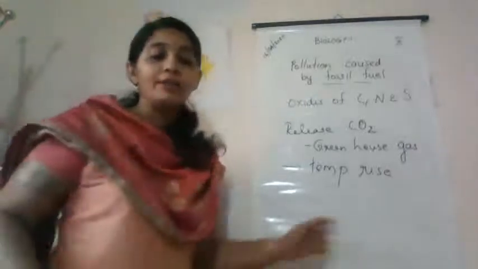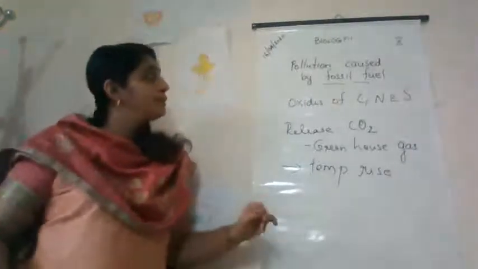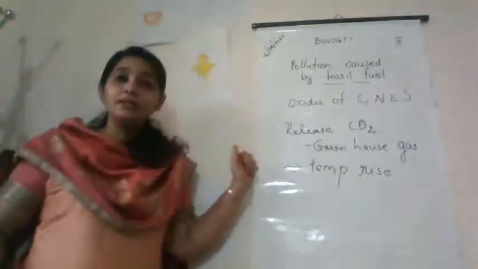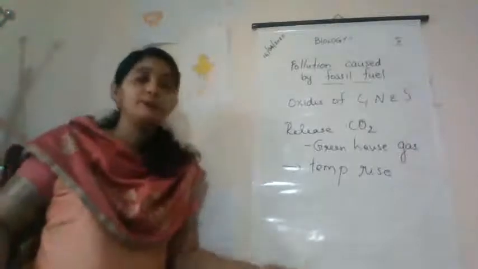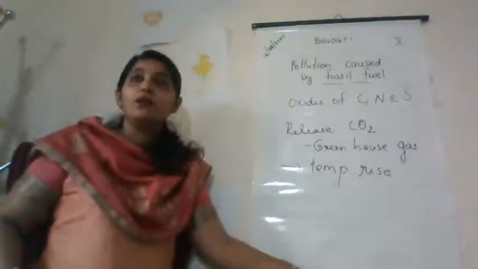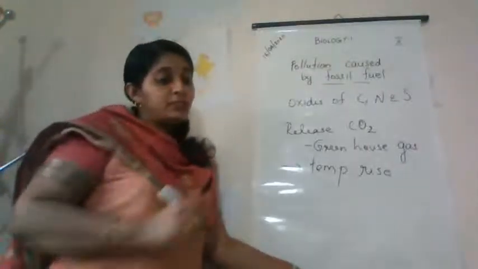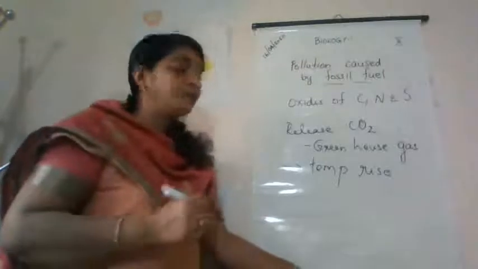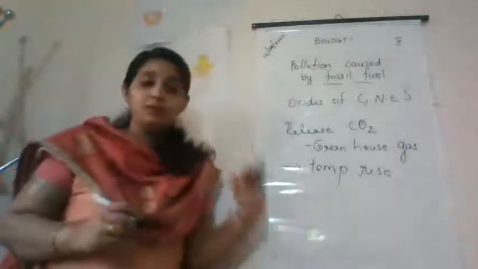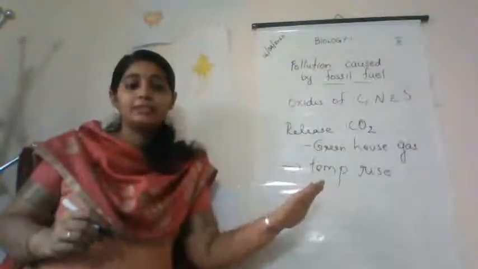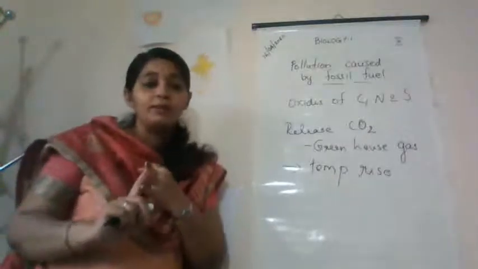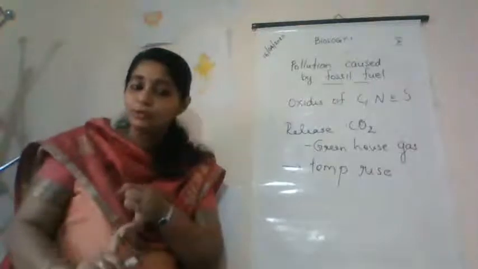So how can we overcome these disadvantages? We can overcome it by increasing the efficiency of the combustion process. We can overcome the bad effects of fossil fuels by increasing the efficiency of the combustion process, and also using various techniques to reduce the escape of harmful gases and ashes to the surroundings. So there are two methods by which we can overcome or control the pollution that is caused by fossil fuels.